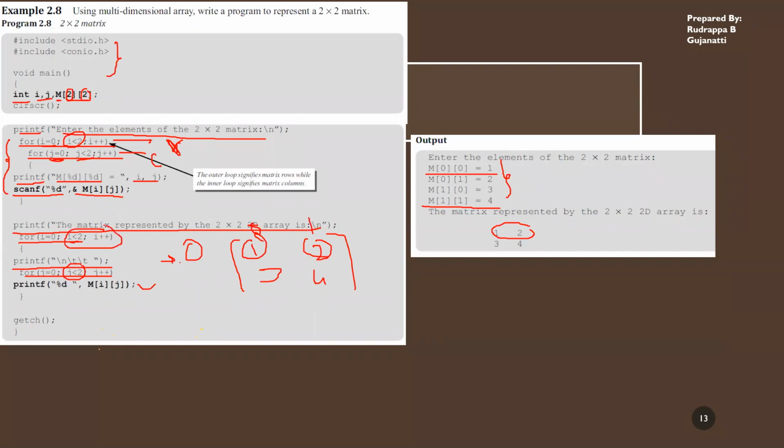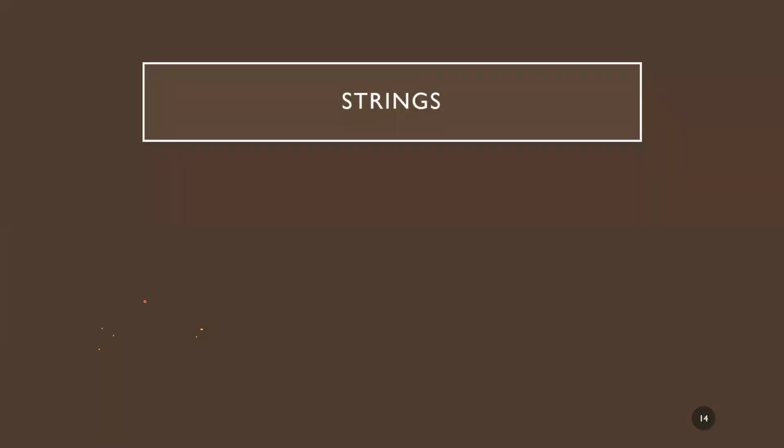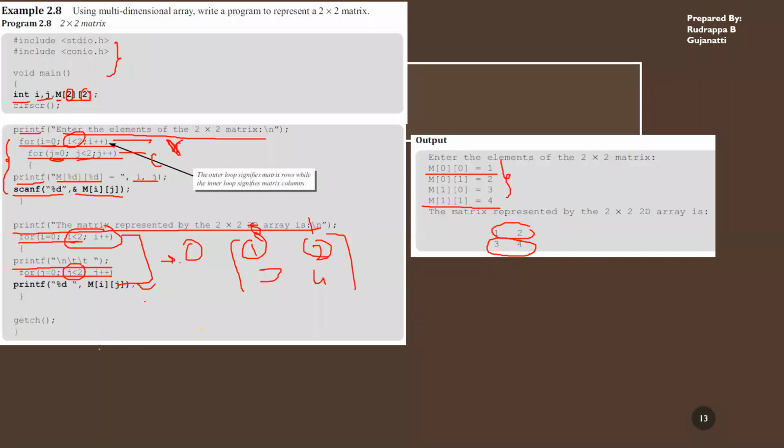Then again it prints, the next for loop comes in and 3 and 4 are printed, and the condition fails over here. Therefore it comes out of the for loop. That is the first for loop which is present over here. So this is what you do when you are using the two-dimensional array.